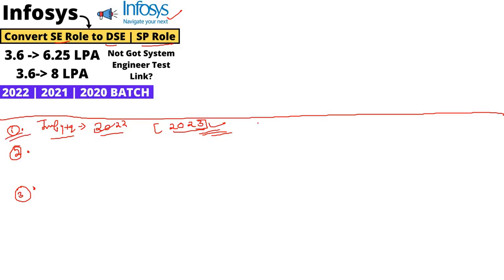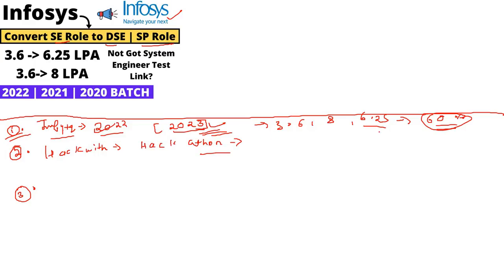They are offering 3.6, 8 and 6.25 from this examination, and in this there is no 60% criteria in 10th and 12th required. The second examination is HackWithInfy, a coding competition, sometimes called a hackathon. They are offering the same packages in the hackathon also, most probably 8 and 6.25 packages, but it is already completed for 2020, 21 and 22 batches.